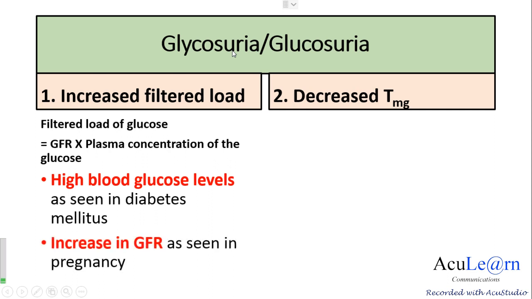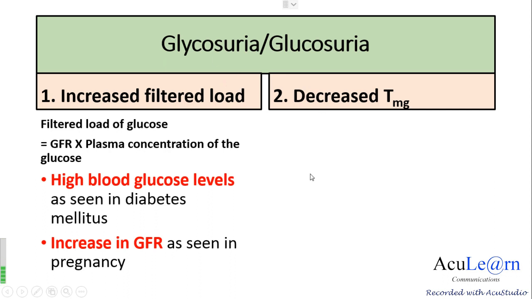Another situation is an increase in GFR, as we see in pregnancy. Increased GFR will increase the filtered load of glucose, and this will exceed the transport maximum for glucose, causing glycosuria.